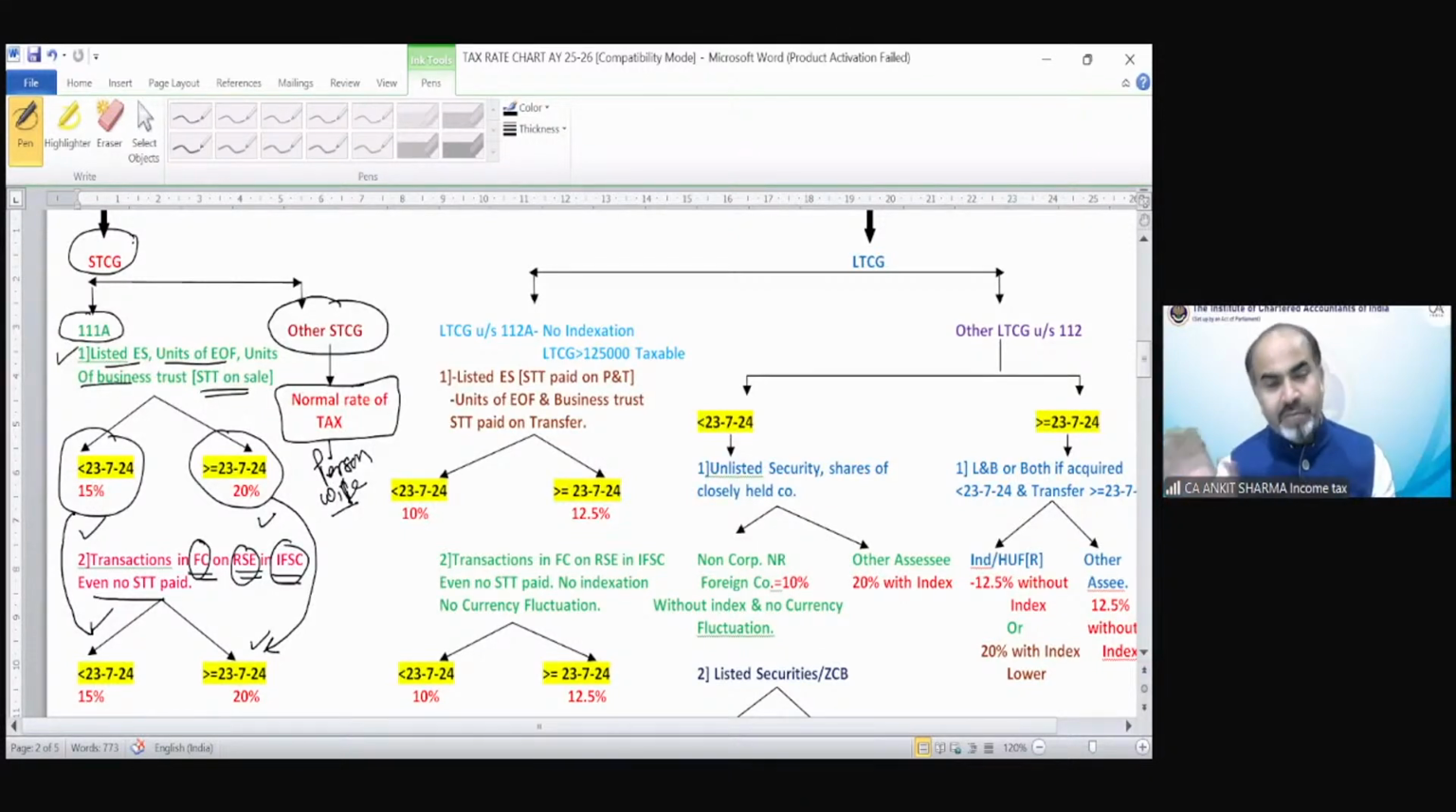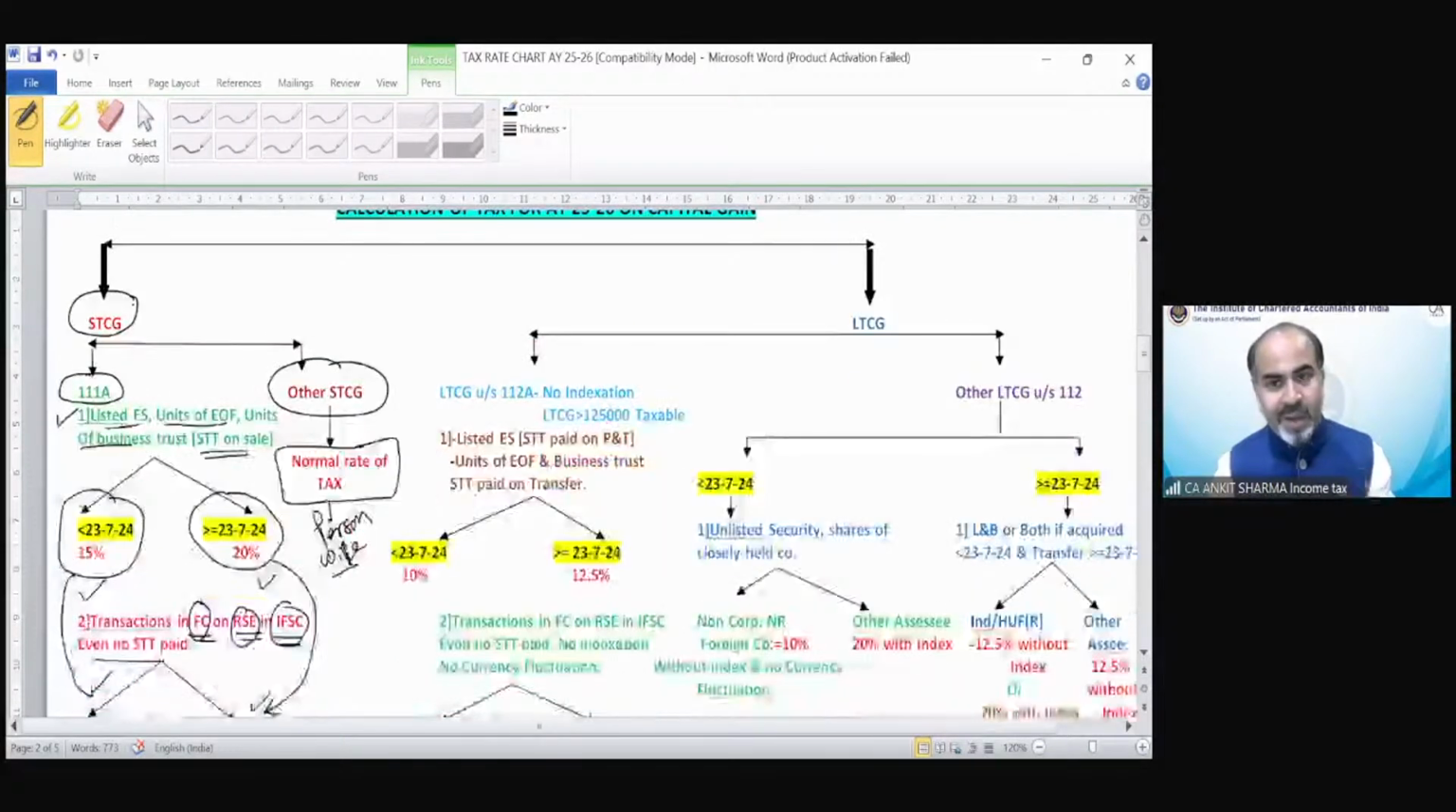Where this normal rate would be applicable, what is your slab rate, that is going to be explained in those separate charts which we have made after this. So short-term capital gain provision has been solved. Either it would be 111A or not. If it is 111A, then we have 15% and 20%. If it is other than 111A short term, then whether it's before July or after July does not matter, it is going to be taxed at the normal rate of tax. This is clear. Short-term capital gain.